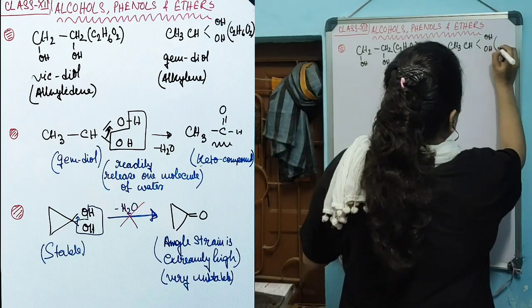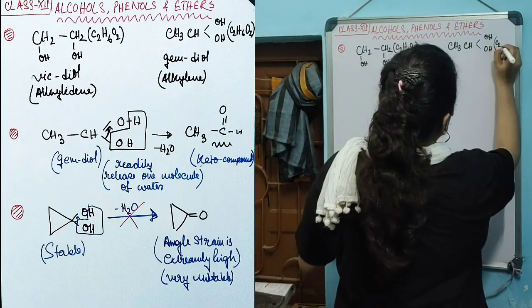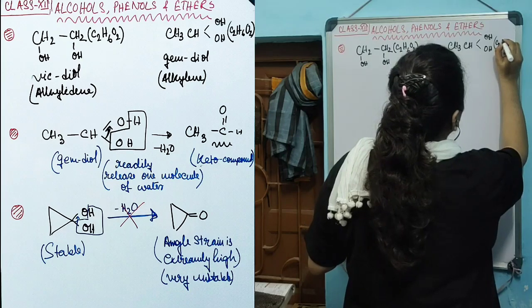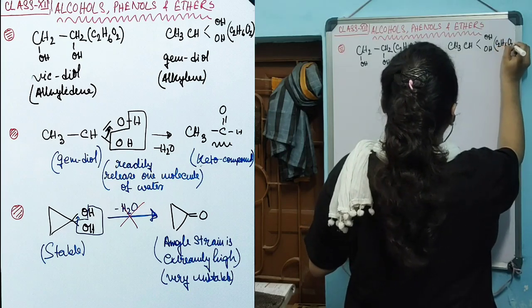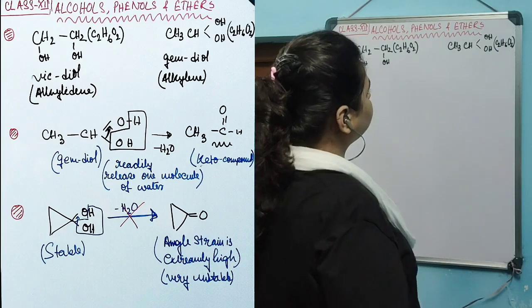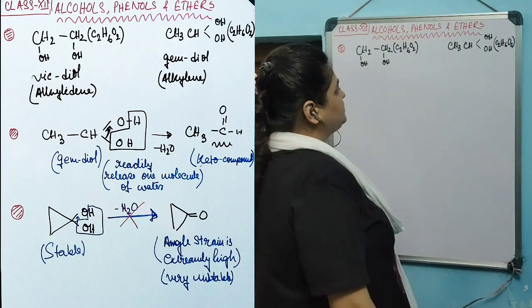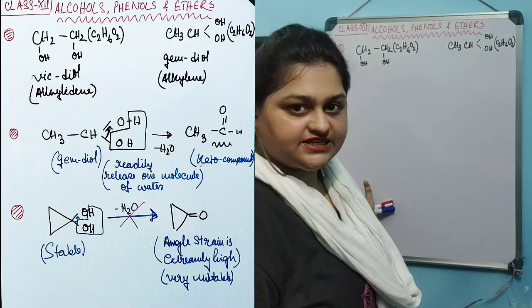The molecular formula for this one is also C2H6O2. So the molecular formula of these two diols is the same, C2H6O2, but the structures are different.